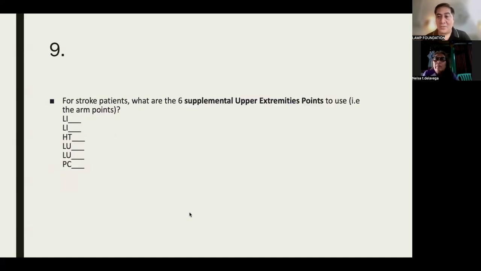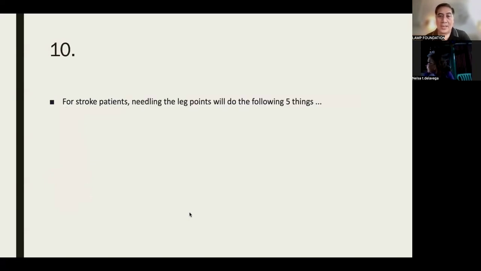So if there are main, meron tayong supplemental. Okay, what are they? Anyone? Sige, I'll give it na lang. LI5, LI10. So when you say supplemental, you may use it, you may not use it, depende sa nakikita mo sa patient. Heart 7, lung 5, lung 9, pericardium 7. So I know this is memory work, but if I were you, you can take a screenshot. Okay, now let's go to the leg points.